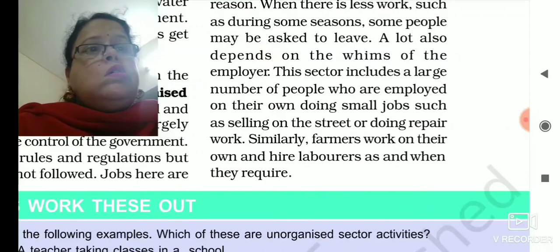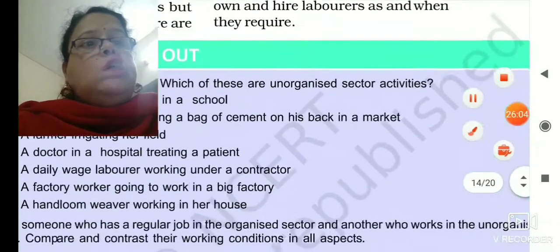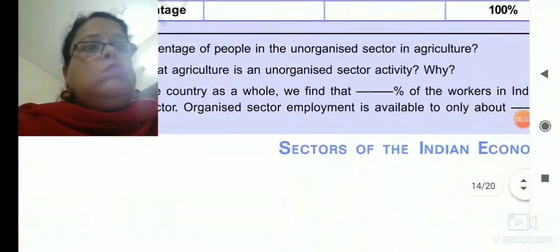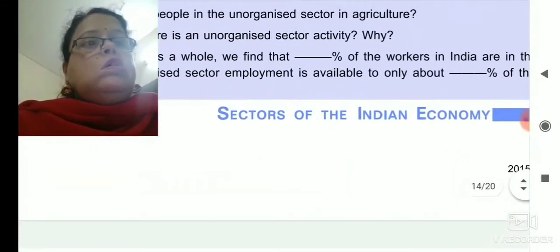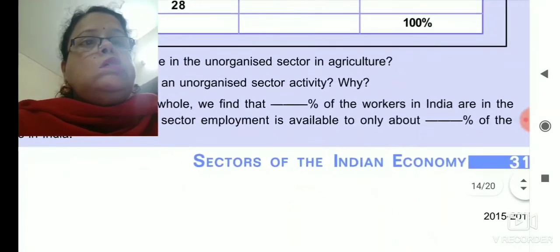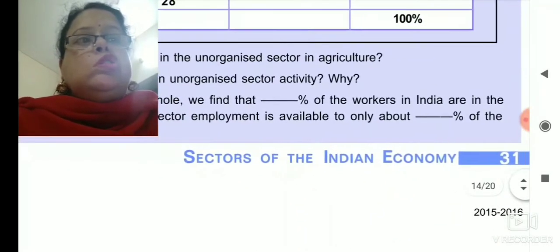So today we have completed until this one, page number 31. In my next class we will do the remaining portion of the chapter.